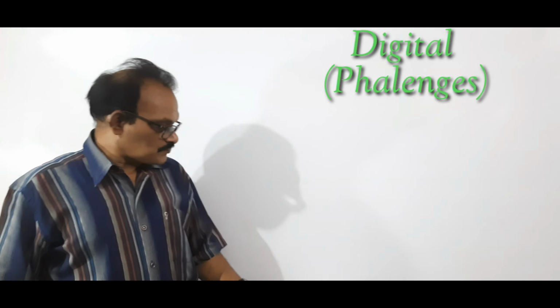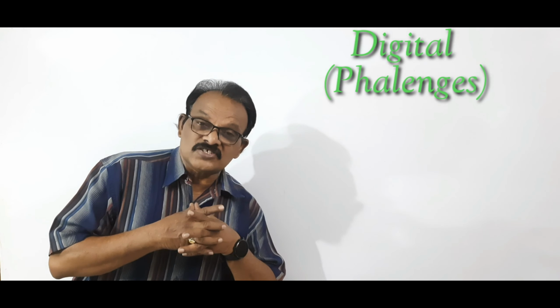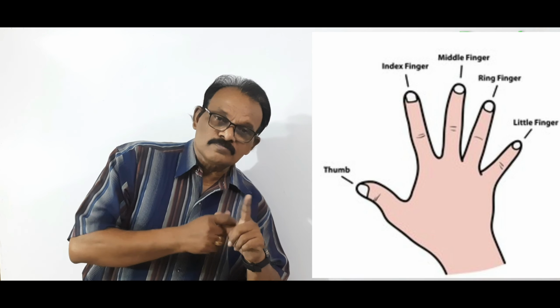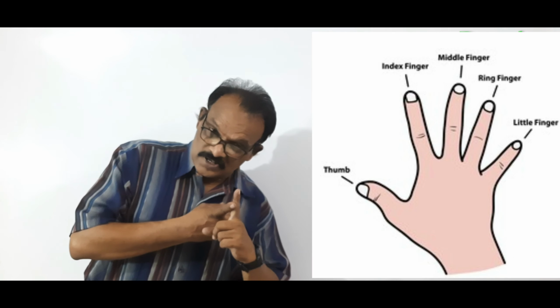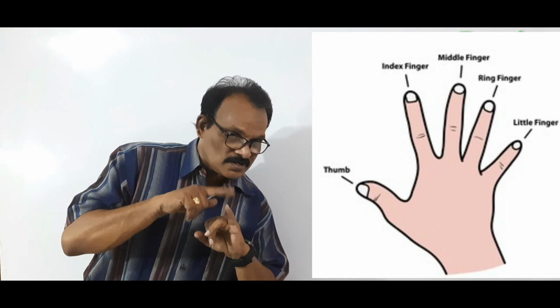But there is one more scientific word for digital, that is phalanges. Phalanges means fingers. Do you know each finger has its own name? Generally, this is called thumb, forefinger, middle finger, ring finger and little finger.